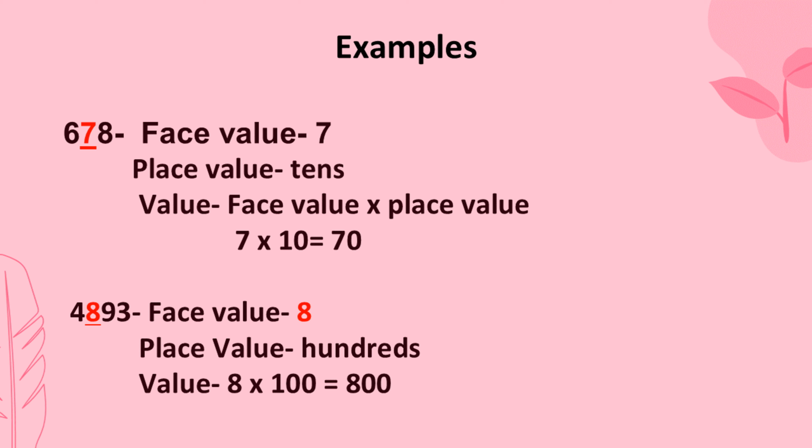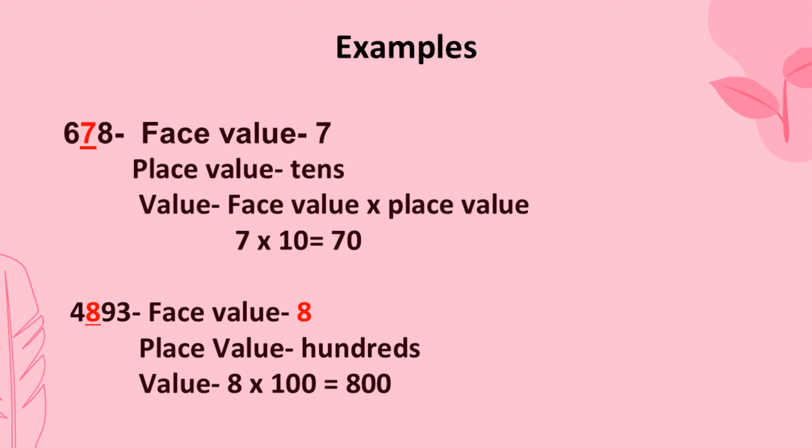And the formula for the value will be the face times the place. The formula for the value will be the face times the place.